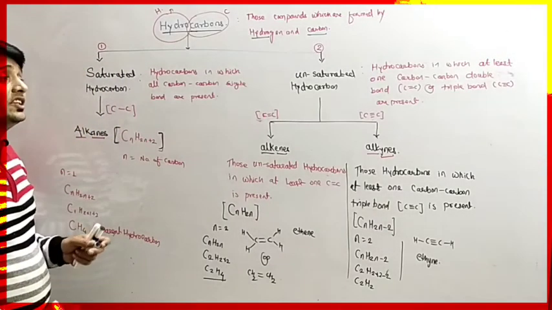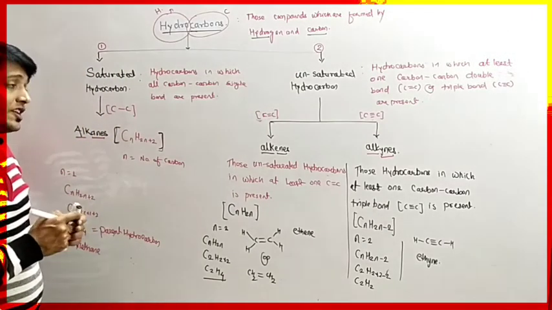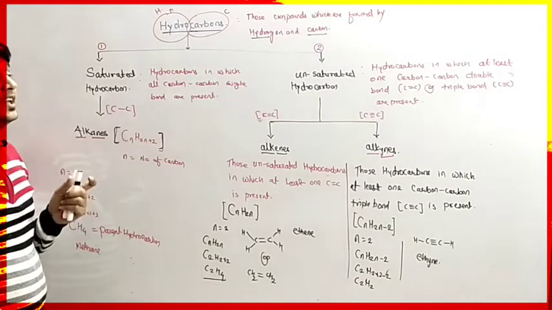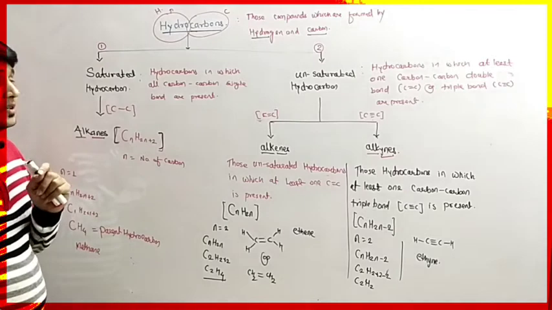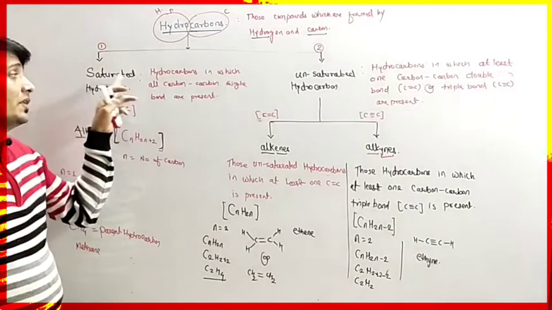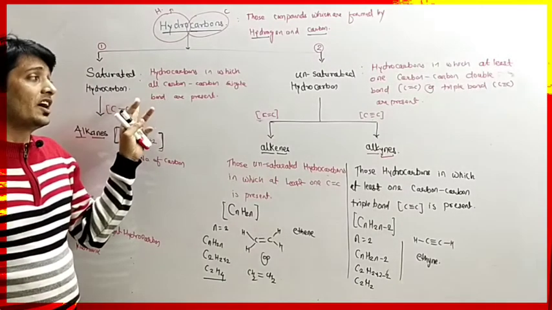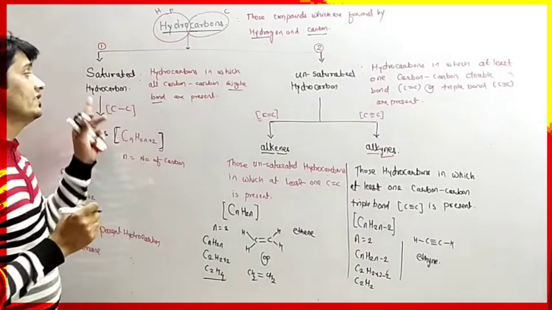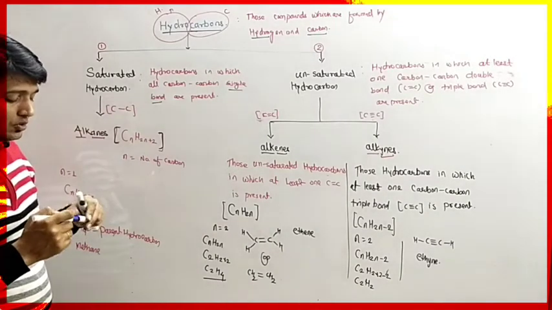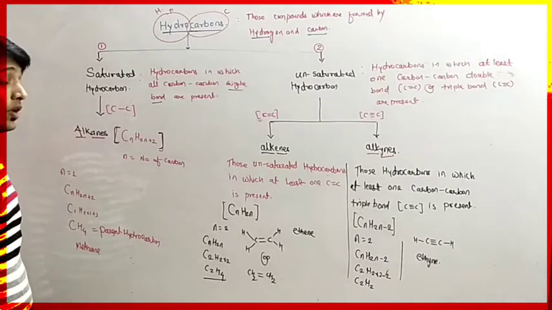On the basis of saturation and unsaturation of the carbon atoms, they are of two types. If carbon-carbon contain all single bonds, they are called saturated hydrocarbons. So what will be the definition of saturated hydrocarbons?